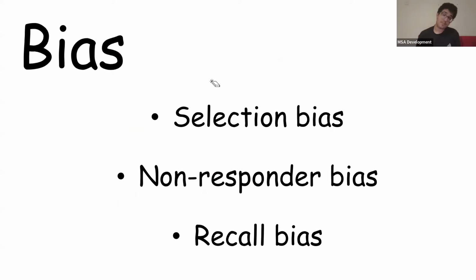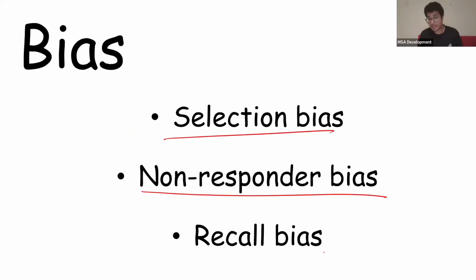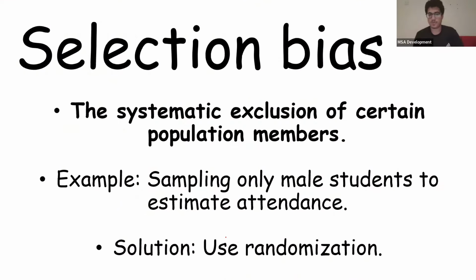And bias, we have a bunch of types. We have selection bias, we have non-responder bias, we have recall bias, okay? You guys have to remember all of these. But they're very easy, by the way. Selection bias is just the systematic exclusion of certain population members. So very simply, let's say we're studying Faisal medical students, but we only choose males. So we're basically excluding the females from the study. And maybe if we're trying to estimate attendance, for example, females maybe attend more than males.